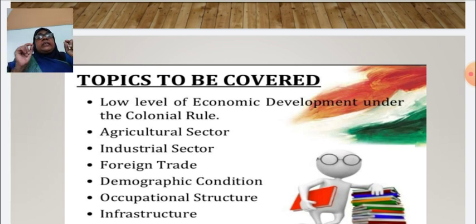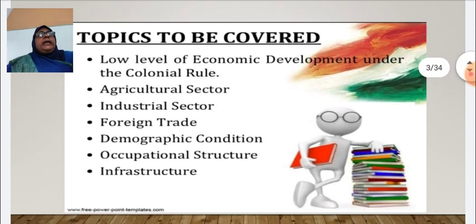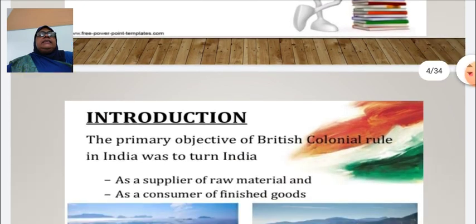Occupational structure is the distribution of workforce among different sectors of the economy, that is, dividing of workers into primary sector, secondary sector and tertiary sector. And the last one, infrastructure or the support facilities. These are all related with the Indian economy on the eve of independence, not after independence. These are the topics to be covered in the first chapter.